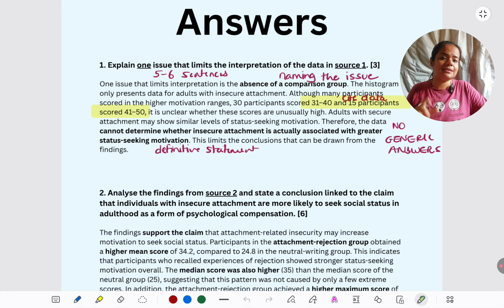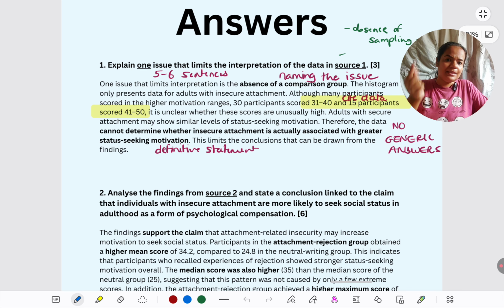So in these cases, if the sample is small, or it is not culturally representative, or it's only of a certain gender, like only males or females have been represented, we won't be sure that the high status seeking pattern that we are seeing on the histogram will apply to all insecurely attached people in the population. So we won't be able to make generalizations, which will limit us.